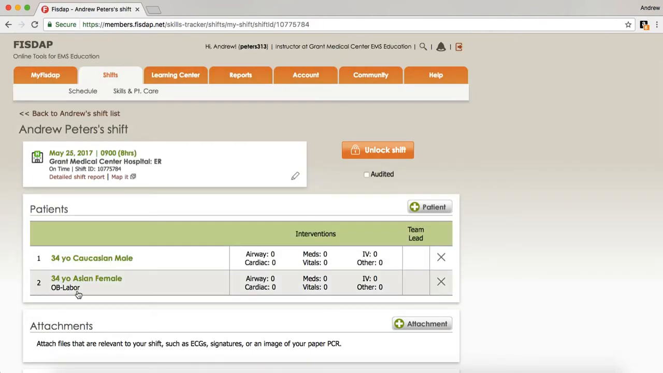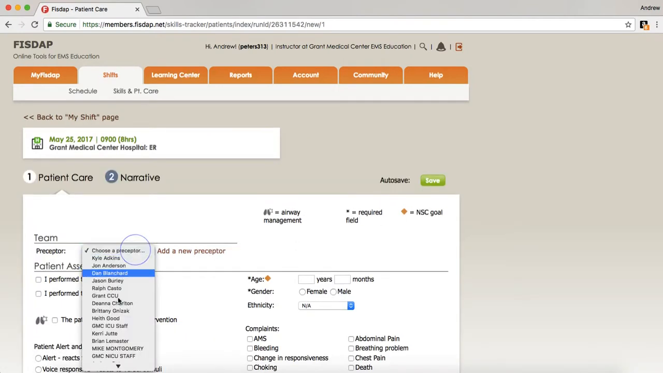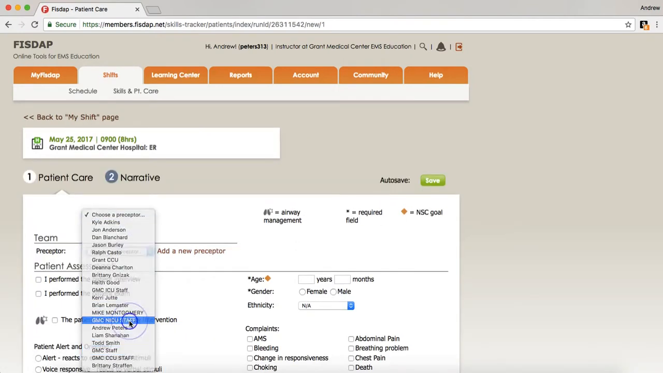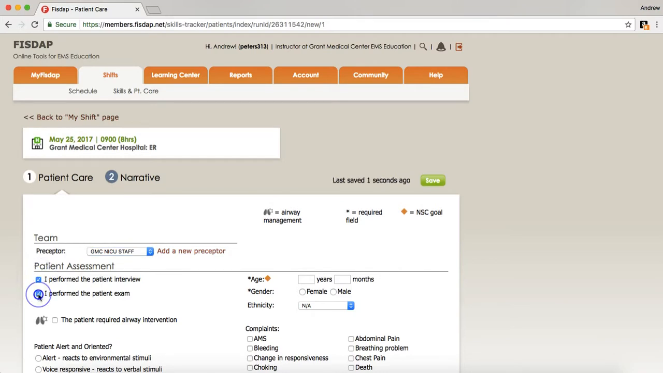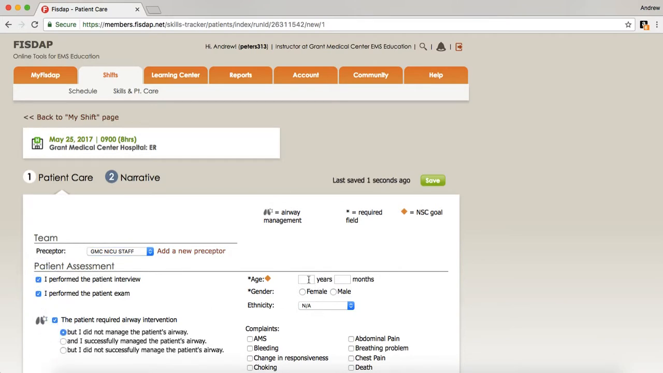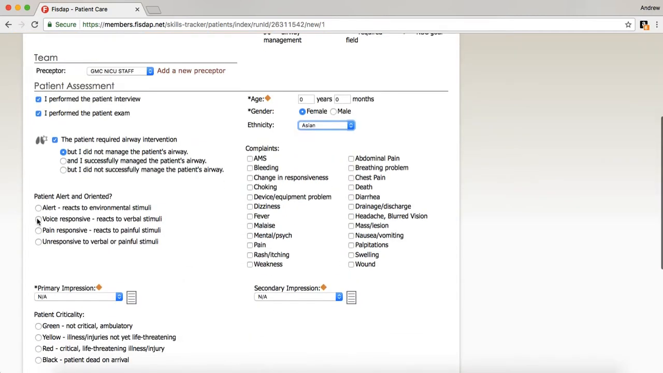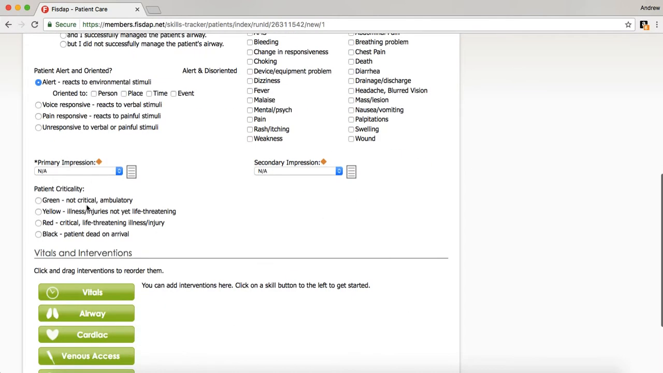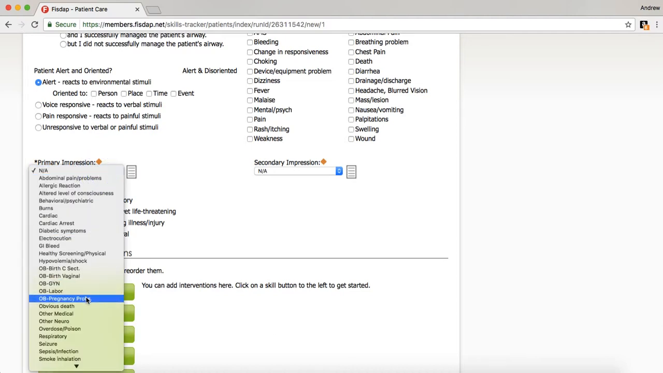Now we have OB labor for mom, and we're going to add one more for the baby. Perform the assessment, perform the exam. You will be there when they do the APGAR score, alert, and then you'll put in everything else that applies. Assuming that there's no other complications, you're going to go down. Your initial field impression is going to be OB vaginal birth.